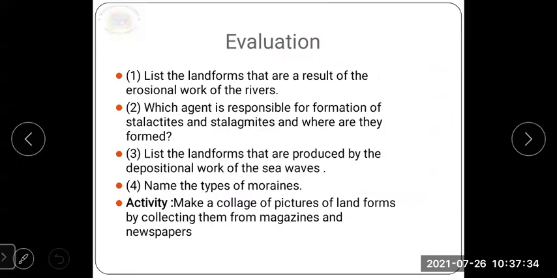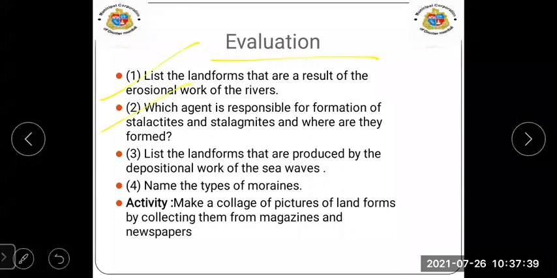Now for the evaluation part, you have to solve these questions, and there is also one activity. In this activity, you have to make a collage of pictures of landforms by collecting them from magazines and newspapers. These are the landforms we have learned throughout this chapter.